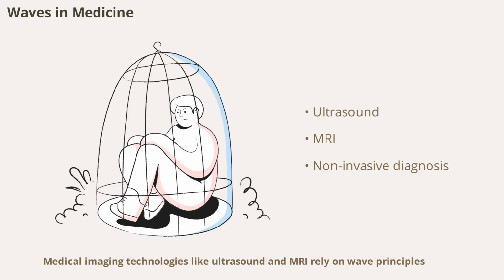Medical imaging technologies like ultrasound and MRI rely on wave principles. Ultrasound uses high-frequency sound waves to create images of the body, while MRI uses radio waves and magnetic fields. These technologies have revolutionized healthcare, making diagnosis safer and more accurate.